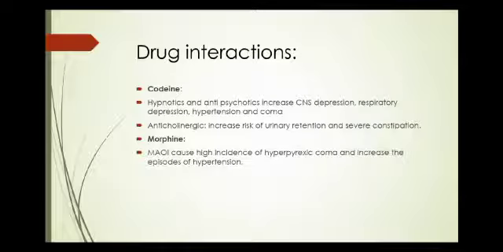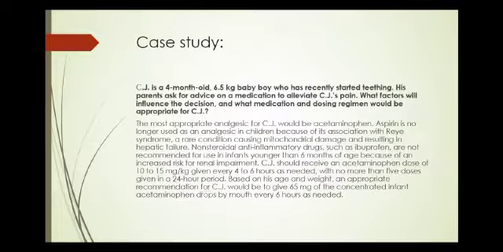Drug interactions for opioid analgesics: codeine with hypnotics and antipsychotics increases the CNS depression and respiratory depression, and increases hypertension and coma. Anticholinergics, when given with codeine, increase urine retention and severe constipation. Morphine with MAOIs causes a high incidence of hyperpyrexic coma and increases the episodes of hypertension.